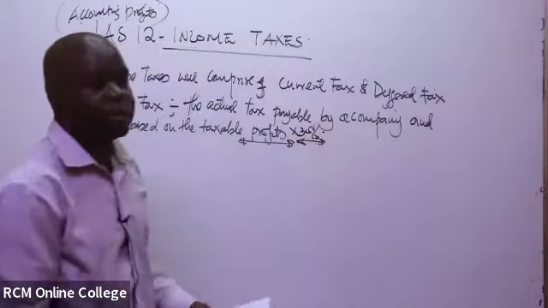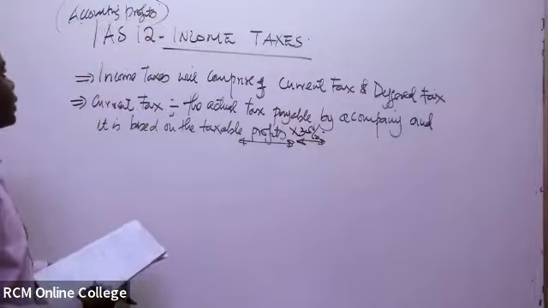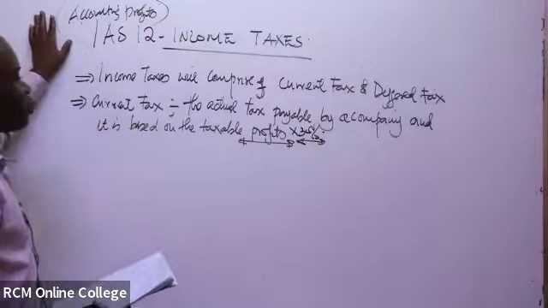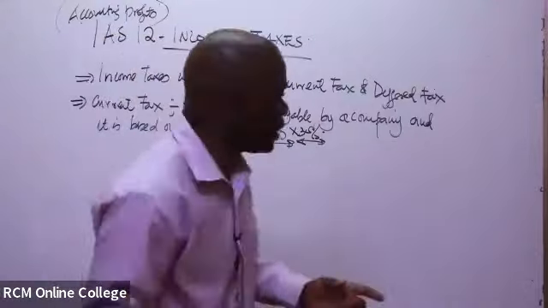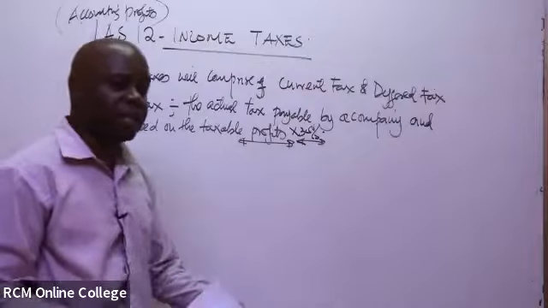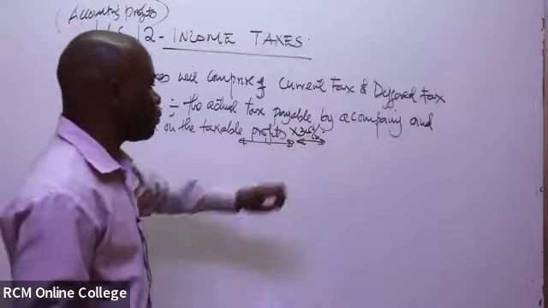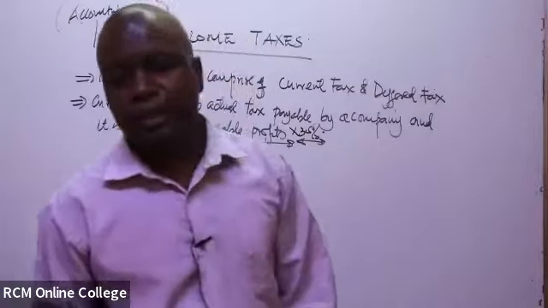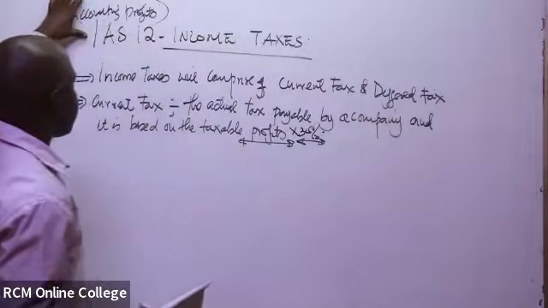So here, what should be coming home is that there are two kinds of profits we're having: the accounting profits that the normal accountant preparing books of accounts will determine. But when the company has to determine how much of its profits are going to be taxed, they'll have to determine what we're calling the taxable profits. For each and every year, they'll determine the taxable profits, of which they'll compute 30%, which eventually becomes the current tax. So you have to determine the taxable profits from the accounting profits.